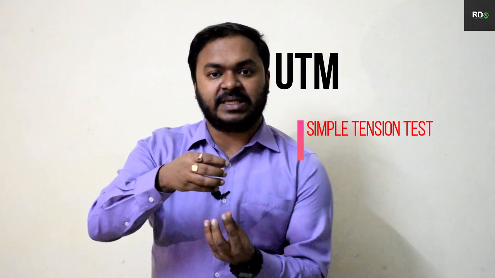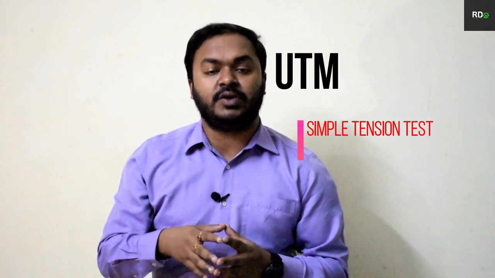Okay, so why are we going to study this topic called theories of failure? In case of our UTM, that is universal testing machine, in the simple one-axis axial pull, we take a specimen and we pull it with a tension force, and we see what is the strength of the material, right? That is the ultimate point of the material. But what if there is a complicated state of stress?